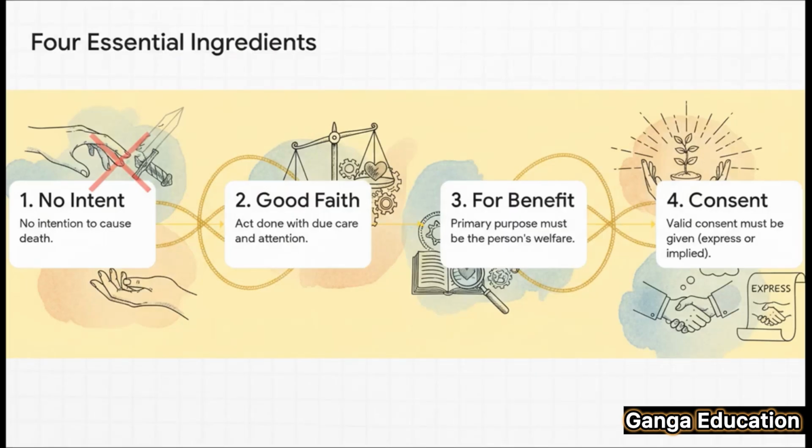Okay, so to use this defense successfully, there are 4 essential ingredients. Think of it as a 4-point checklist that must be completed. First, and most importantly, there must be no intention to cause death. Second, the act must be done in good faith, which in legal terms means with due care and attention. Third, the main reason for the act must be for the person's own benefit. And fourth, you need valid consent, which can be either express or implied. All 4 points have to be there.